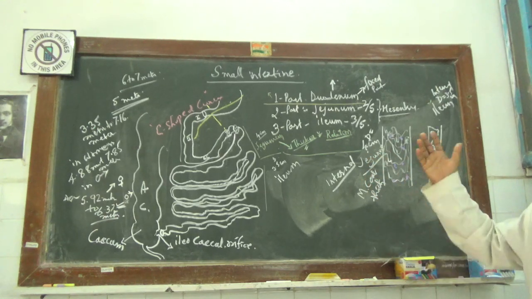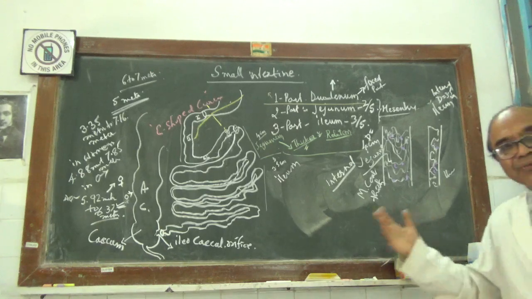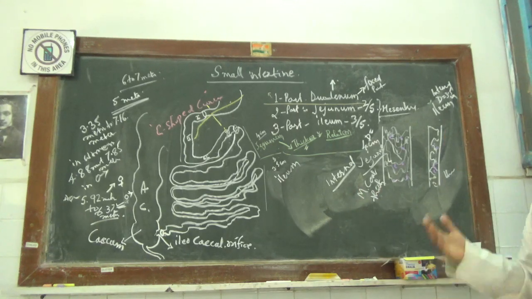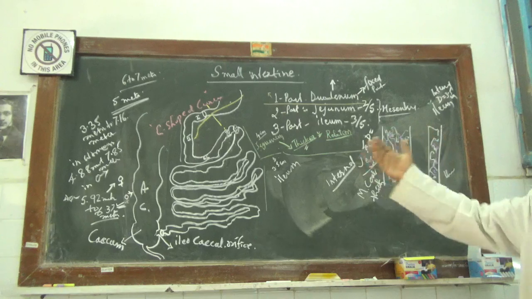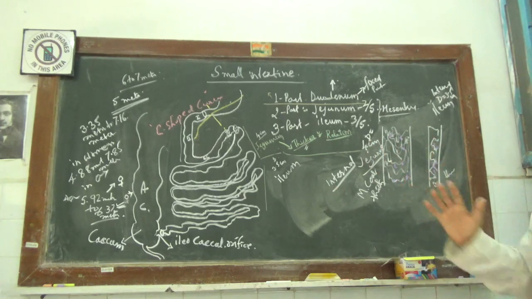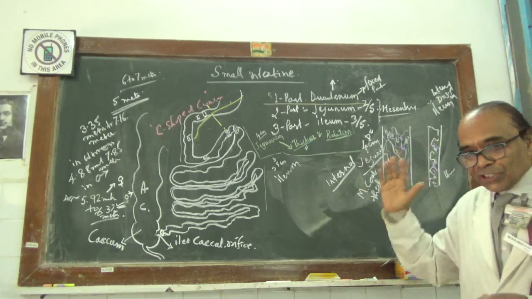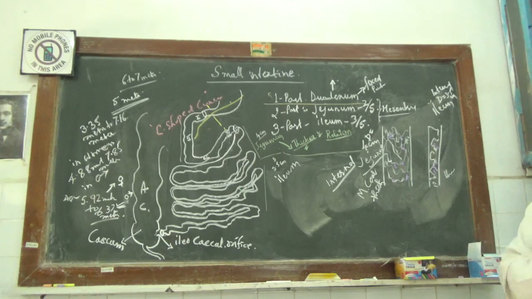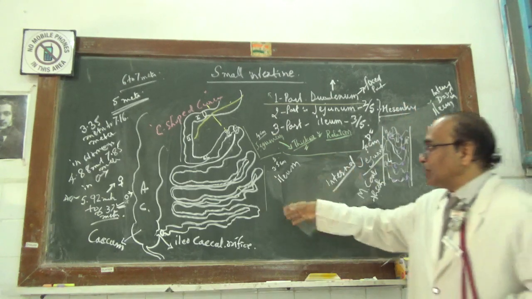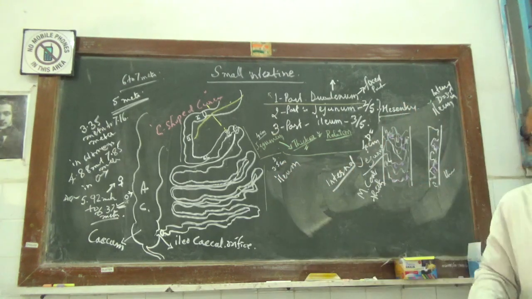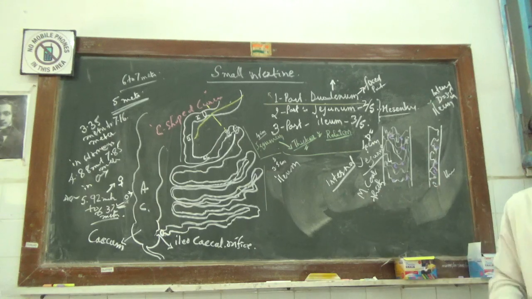Now, the jejunum and ileum, as they are thrown into a number of folds, are the most mobile part of the small intestine.